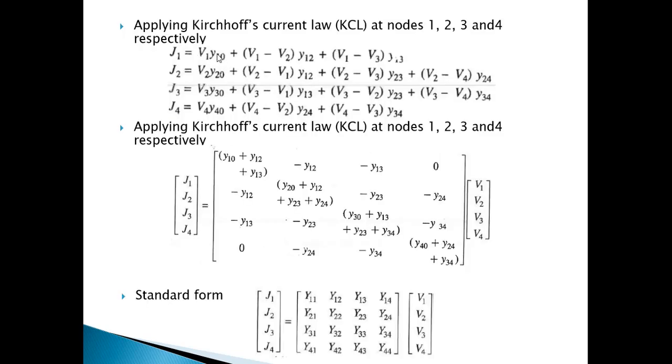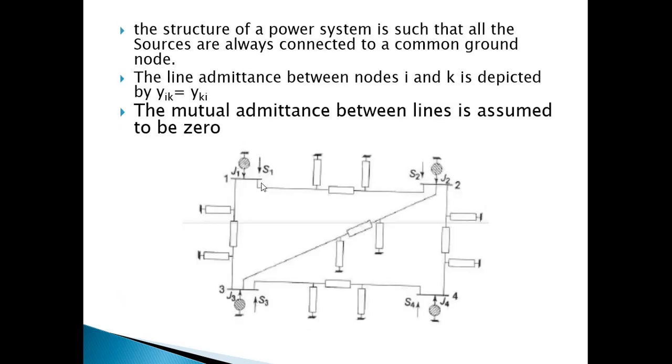So V1 into Y10 minus V1 minus V2 into Y12. Now this Y12 is nothing but the total admittance of this transmission line. So V2 minus V1, that is the power that is transferred from point 1 to point 2, multiplied by the admittance. Then plus this V1 minus V3 multiplied by this admittance.